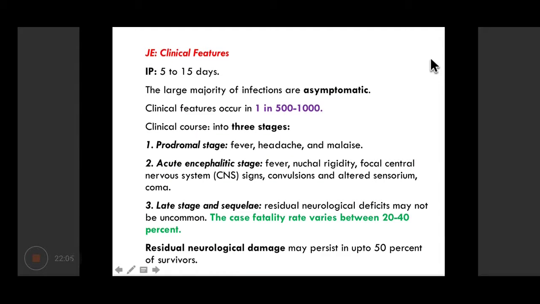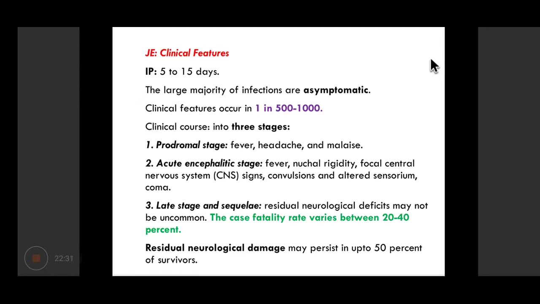The incubation period is 5 to 15 days, and a large majority of the cases are asymptomatic. Out of around 1,000 subclinical cases, only one patient would present with significant encephalitis-like features. The clinical course can be divided into 3 stages. First is the prodromal stage, in which the patient has fever, headache, and malaise.